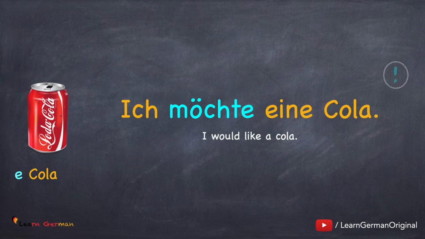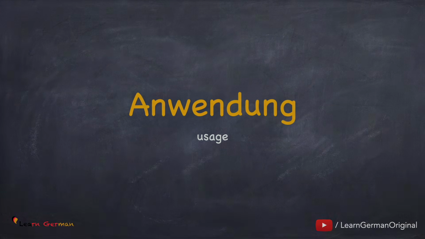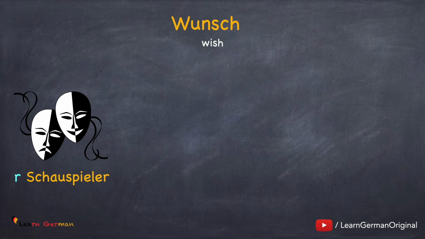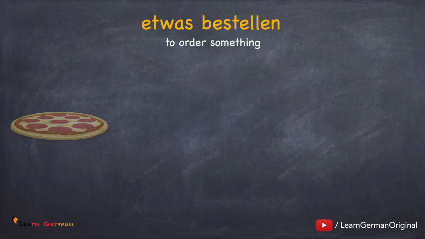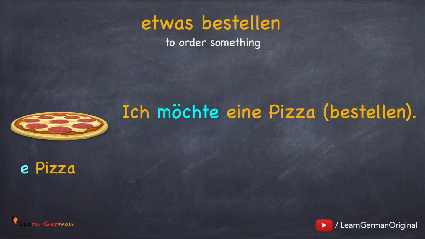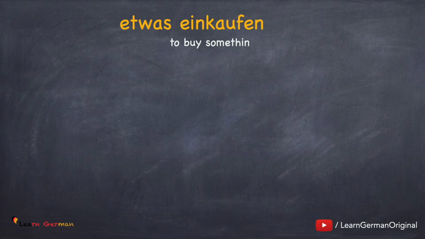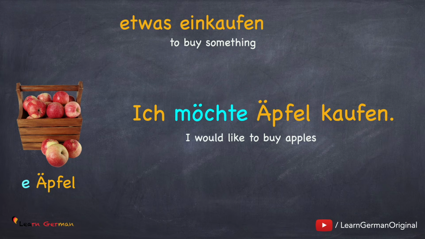Let's now learn in what context we use the verb möchten. Anwendung. The most common use of möchten is when you are expressing a wish. Let's look at this sentence. Ich möchte Schauspieler werden. The second common use of möchten is when you're ordering something. Etwas bestellen. Ich möchte eine Pizza bestellen. Or you can say, ich möchte eine Pizza. Similarly, you use möchten when you want to buy something. For example, ich möchte Äpfel kaufen.